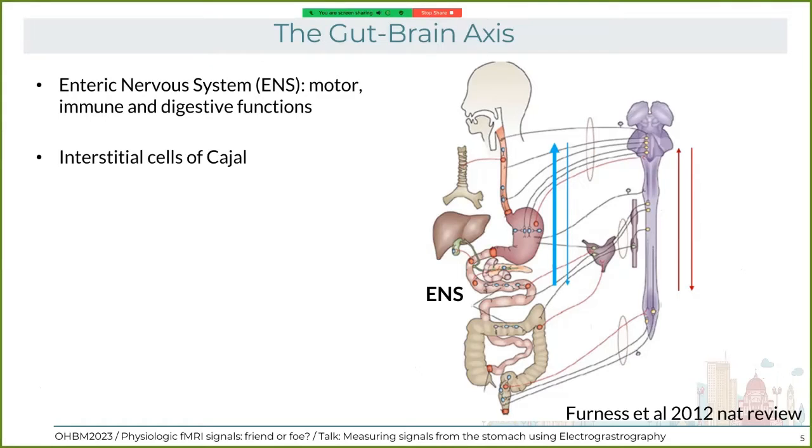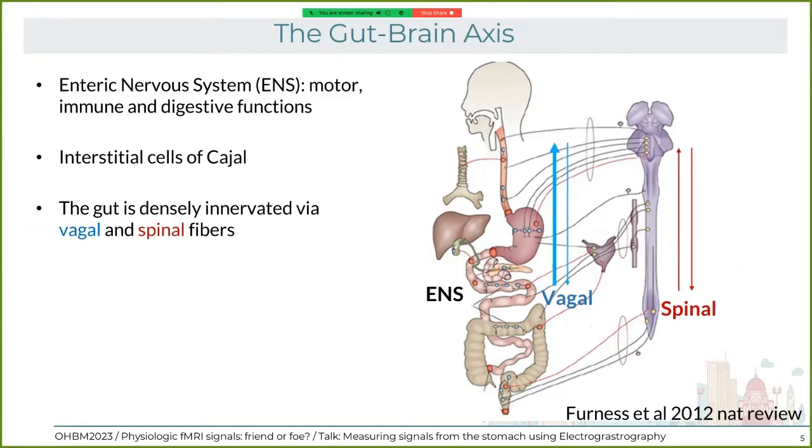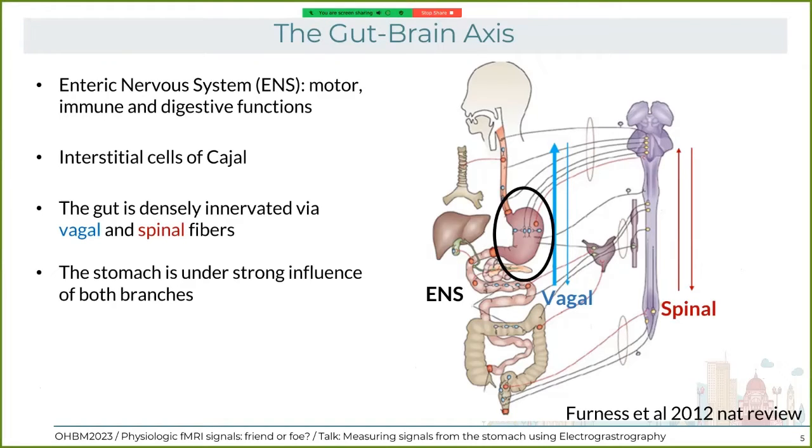The gut is also densely innervated via vagal and spinal fibers. The stomach is under the influence of both branches. And actually 80% of vagal fibers are ascending, so the brain is really listening to what the gut is doing, while the spinal fibers are 50-50. I just would like to point out that the stomach is a little bit less autonomous than the rest of the gut, so it's more sensitive to what the brain is doing, but the brain is also listening to the gut.